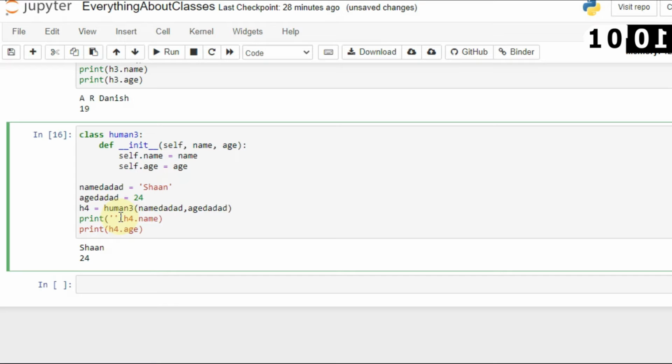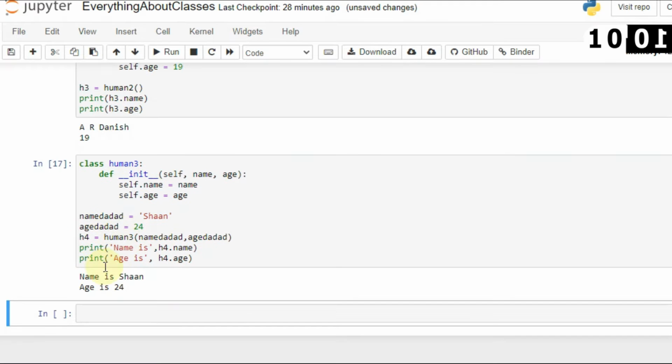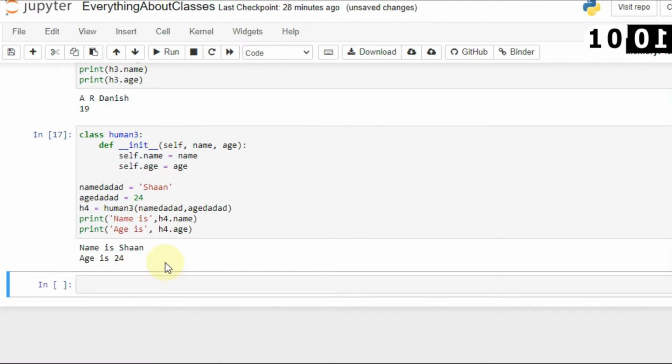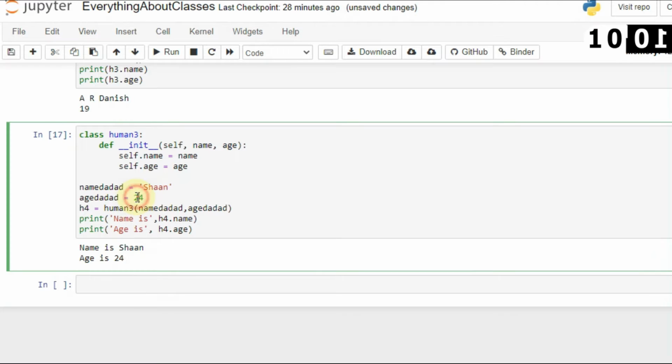So here I will say that name is h4.name, and here I will say that age is h4.age. Here you can see that name is Shan and age is 24. So here you can see that I am passing values from the main function to the classes and then accessing the classes' values in the main function.